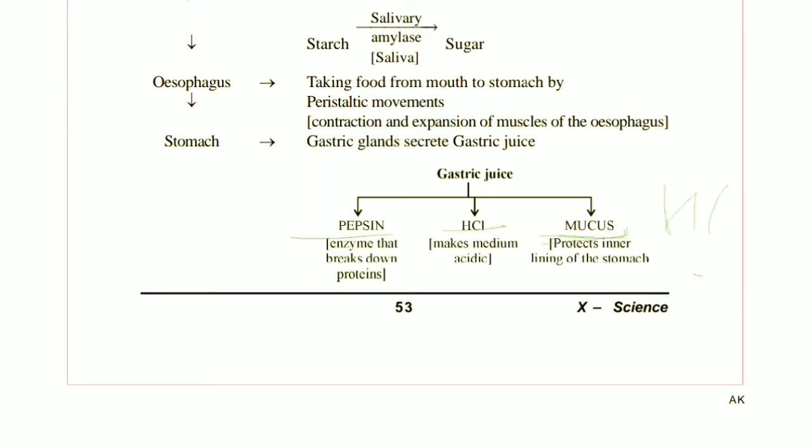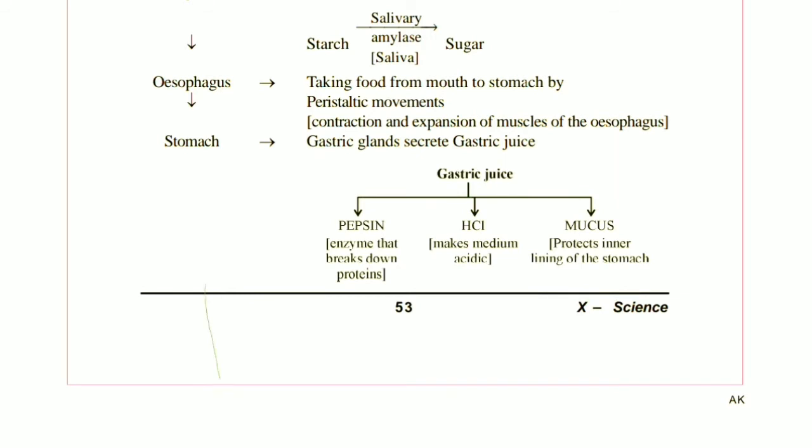Pepsin breaks protein into peptones. HCl makes the medium acidic, which is important for the functioning of pepsin, as pepsin needs an acidic medium. And mucus protects the lining of the stomach from the harmful effect of hydrochloric acid.